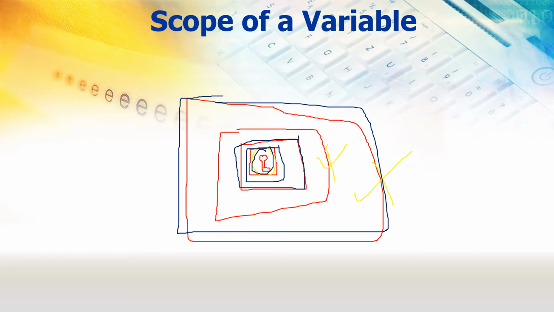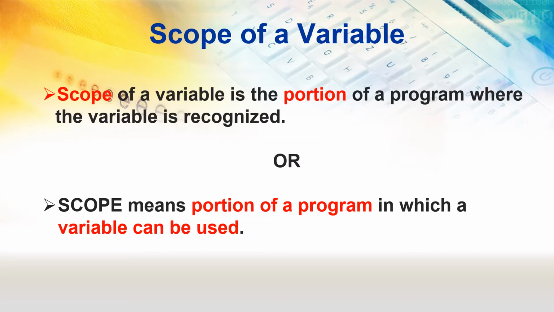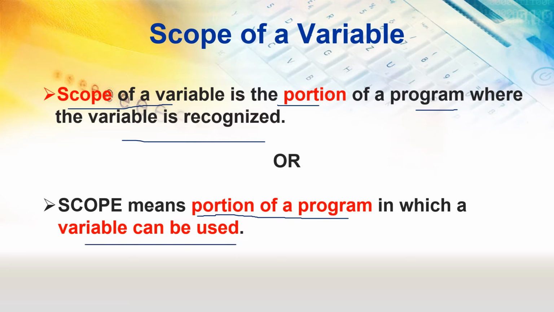Clear? So if I define it, let's read it out. The scope of a variable is the portion, or you can say part of a program where the variable is recognized, or you can say scope means that part or portion of a program in which a variable can be used or it can be accessed. So this is the definition of a scope of a variable. I hope you got the example of what I am trying to say. Okay, so let's move forward now.